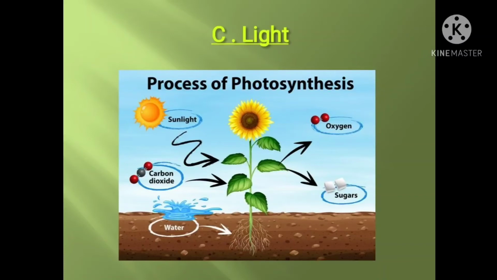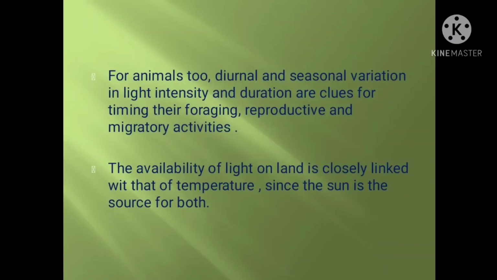Many species of small plants such as herbs and shrubs growing on the forest floor are adapted to perform photosynthesis optimally under very low light conditions, because they are constantly overshadowed by tall trees. In animals also, diurnal and seasonal variation in light intensity and duration, that is photoperiod, are clues for timing of foraging, reproductive and migratory activities.